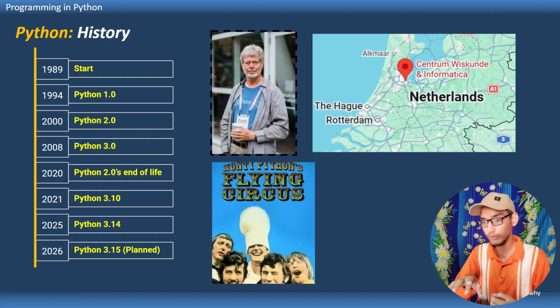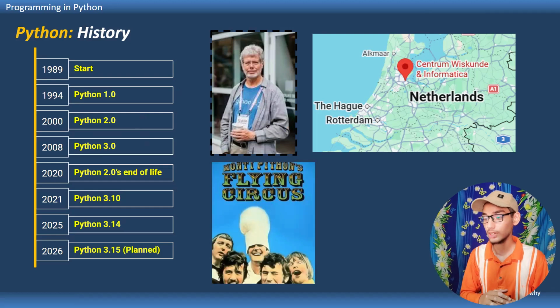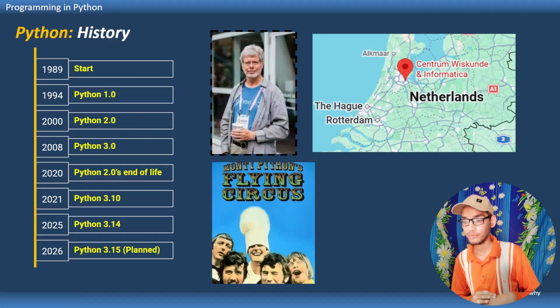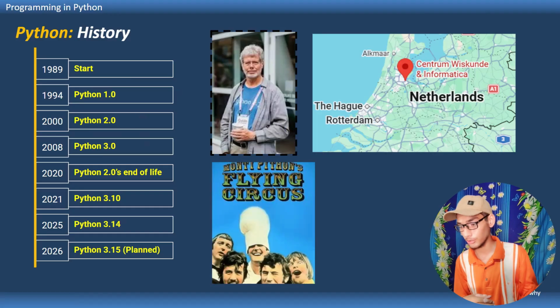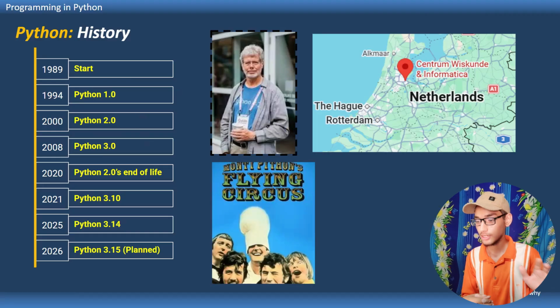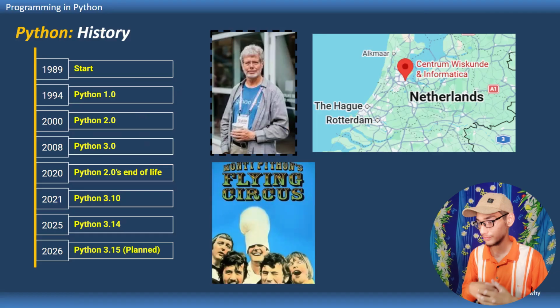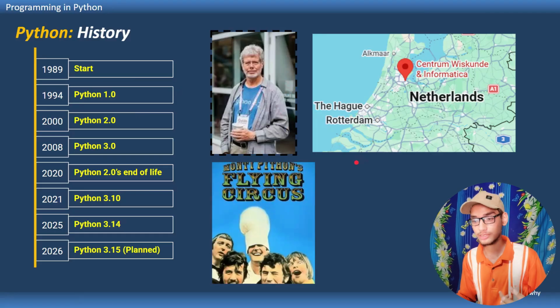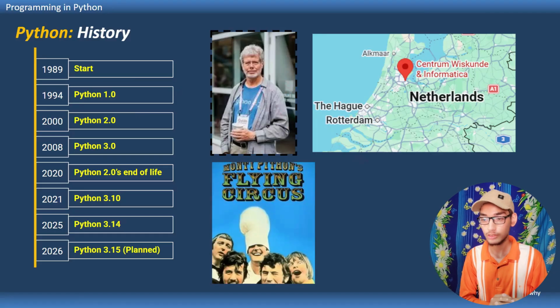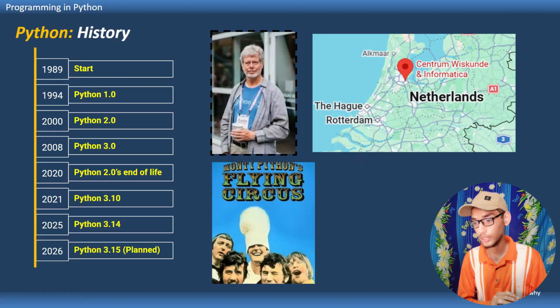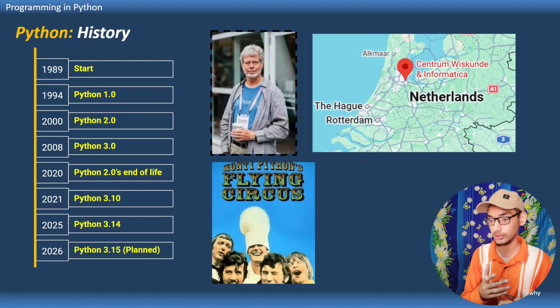Guido van Rossum was fond of the comedy show Monty Python's Flying Circus, and because he liked it, he chose the name Python for his favorite programming language. There are many names like Python. Even there is a tool called Anaconda, which is used extensively by developers and data scientists.